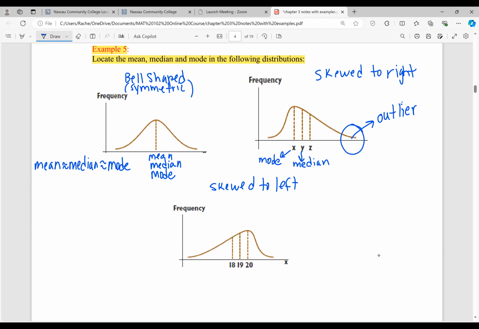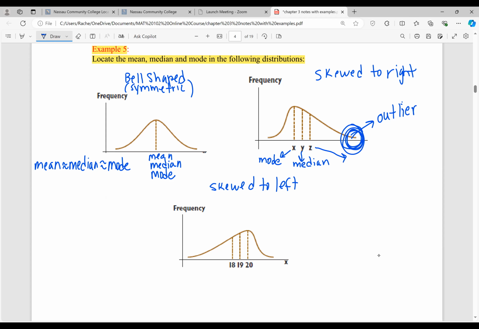And think about the example that we did above with the house prices. Remember, the mean can't resist outliers. The mean is going to be affected by outliers. Now, we have an outlier in the set up here, right? We have an extremely high data value up here. So that's going to affect the mean. The mean is going to be drawn closer to the value of the outlier. So Z is the closest data value, out of the three, to the outlier.